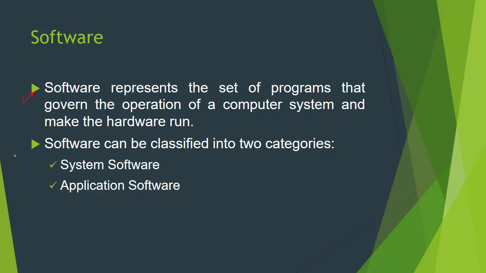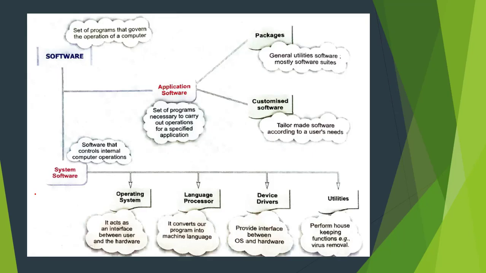Now, on the basis of operation and functionality, our software is divided into two categories. These two categories are system software and application software. Now we have to discuss this classification with the help of an image. Here we can see that software is the set of programs that govern the operations of our computer. It is divided into two categories, that is application software and system software. First we have to discuss this term system software.